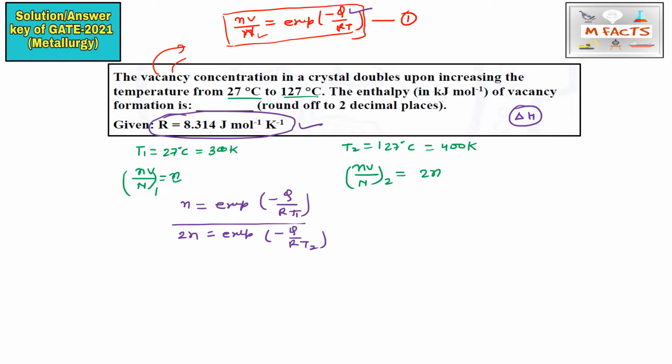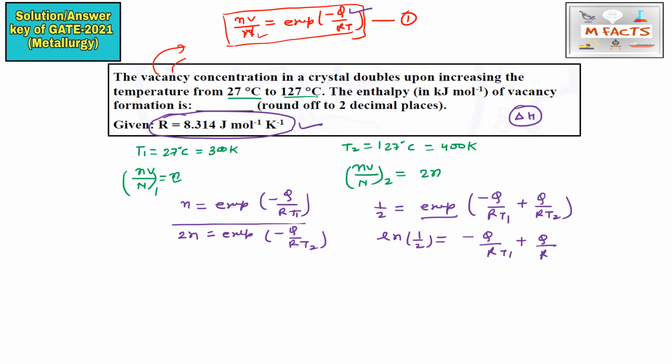Dividing equation 1 by 2, the exponentials combine, giving exponential of minus Q by RT1 plus Q by RT2. Taking ln, ln of 1 by 2 equals minus Q by RT1 plus Q by RT2.